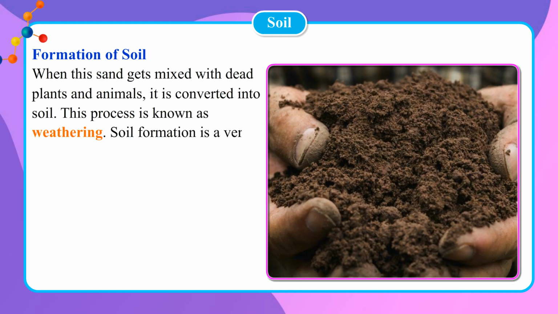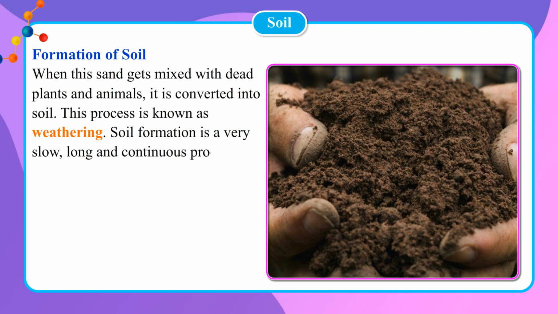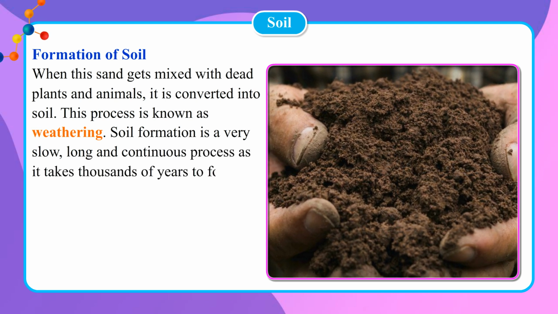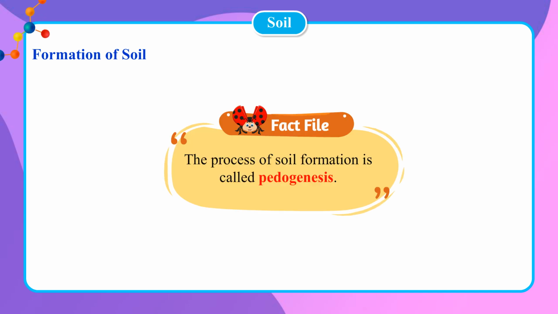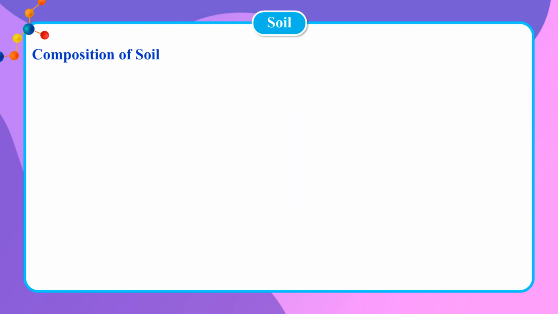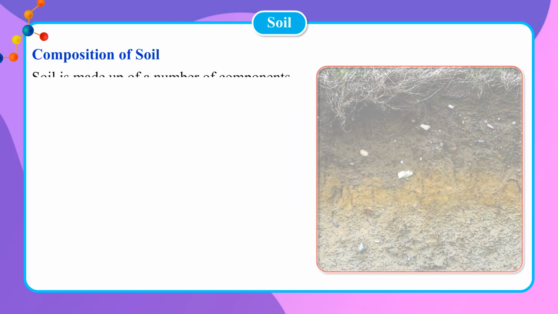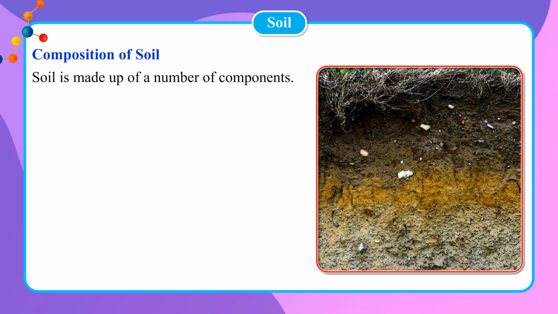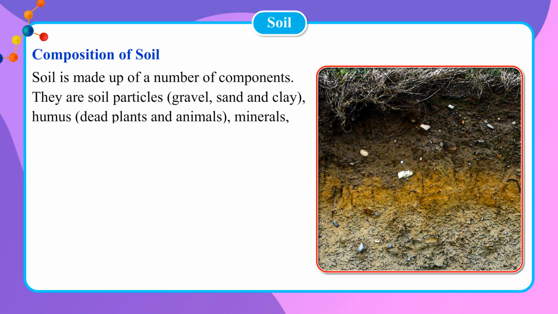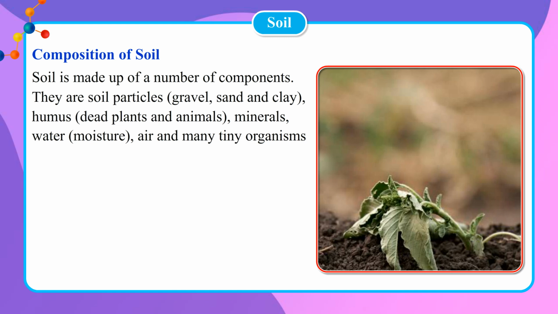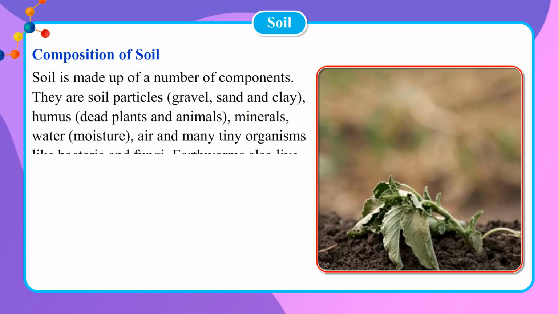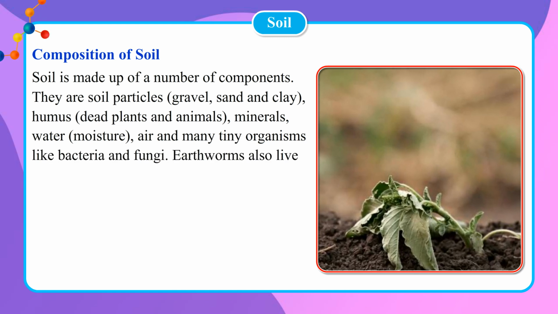Soil formation is a very slow, long, and continuous process as it takes thousands of years to form a layer of soil. Fact file. The process of soil formation is called pedogenesis. Composition of soil. Soil is made up of a number of components. They are soil particles, gravel, sand and clay, humus, dead plants and animals, minerals, water, moisture, air, and many tiny organisms like bacteria and fungi.